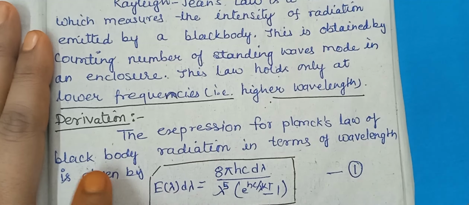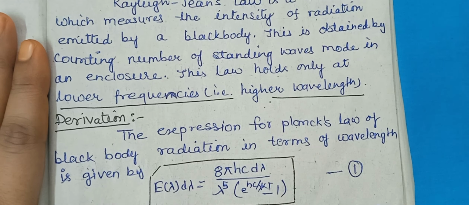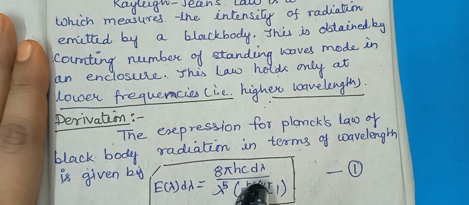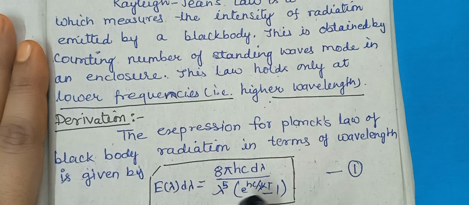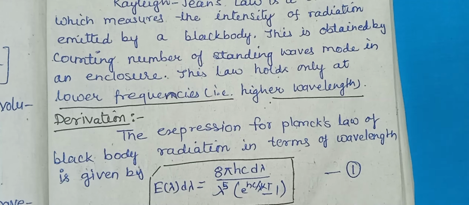The expression for Planck's law of black body radiation in terms of wavelength is given by E lambda d lambda equal to 8 pi hc d lambda upon lambda to the power 5, times 1 upon e to the power hc upon lambda kT minus 1.